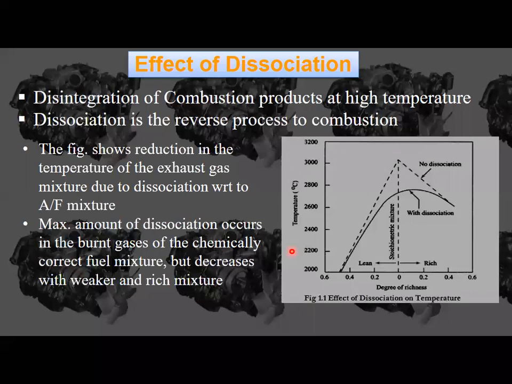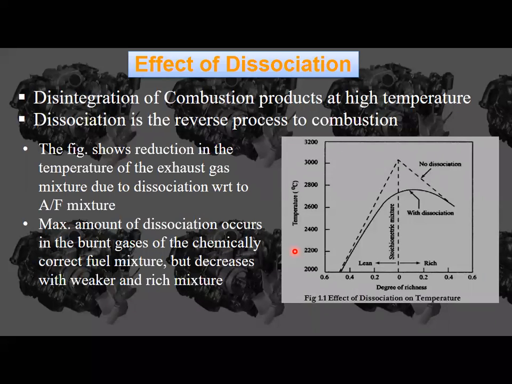So if only 14 kg of air is available, then what happens? There is no complete combustion, there will be incomplete combustion. If 16 kg of air is available for combustion, then what happens? There will be excess oxygen. Now the amount of fuel is going to reduce, so that is also a problem for complete combustion. If it is more, also a problem; if it is less, also a problem.